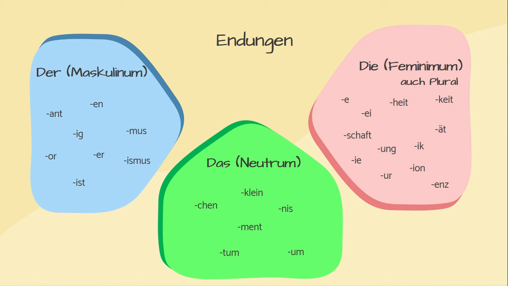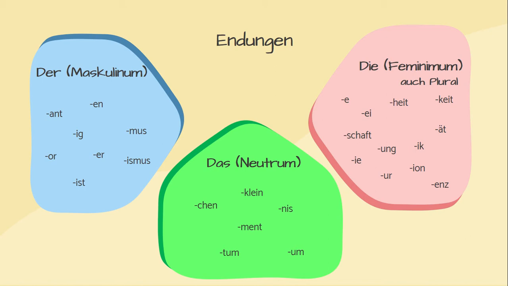For nouns ending in ig, we have der Honig. Another ending is ling for der Zwilling, der Frühling, or or for der Organisator, ist for der Tourist, and ismus for der Tourismus.